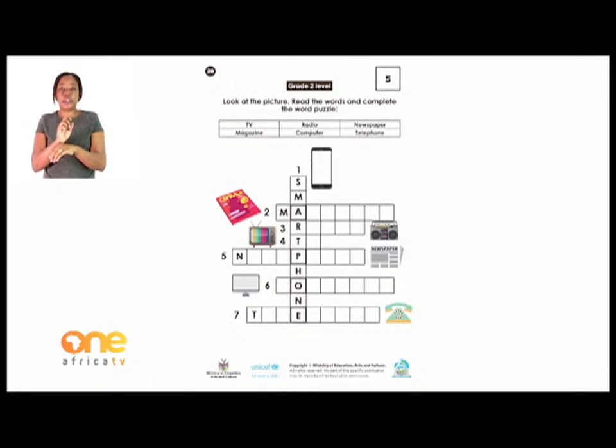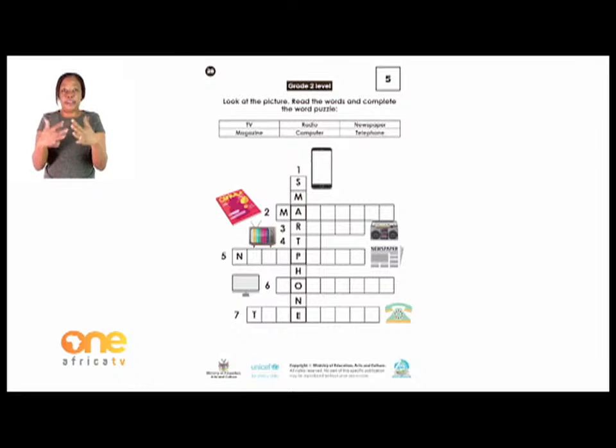All right. Okay. Now you have to find how to put that word in each block here in order for you to read the word correctly. And the clue will be given to you by a picture. Once you check a picture and you check down there under how many letters each of these communication tools has, it will also help you. The first one is done for you, number 1.